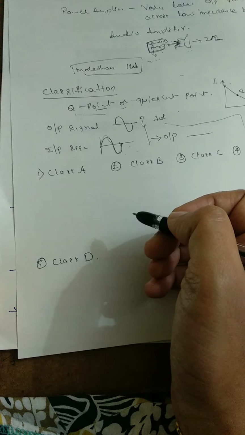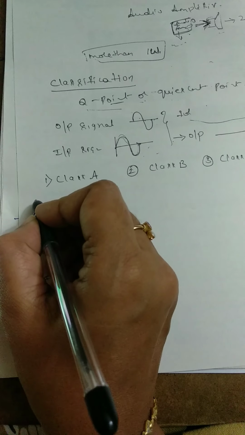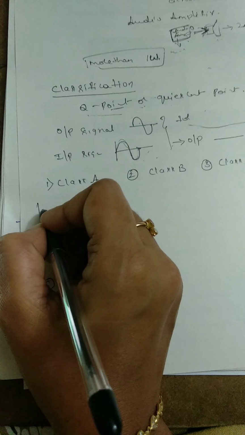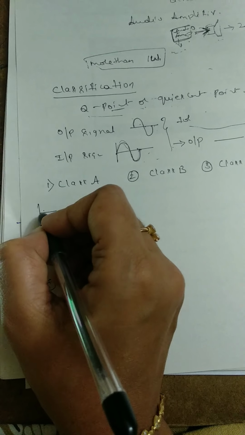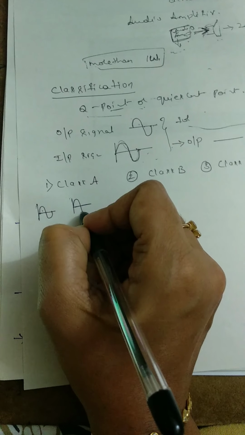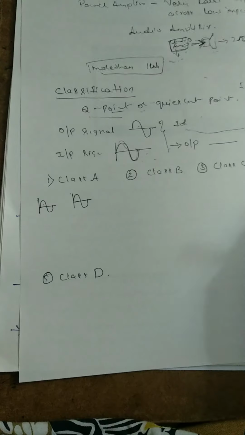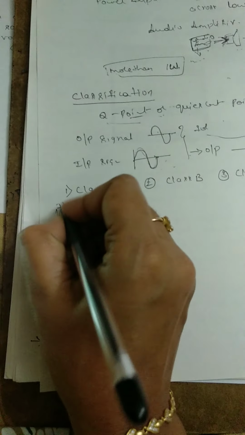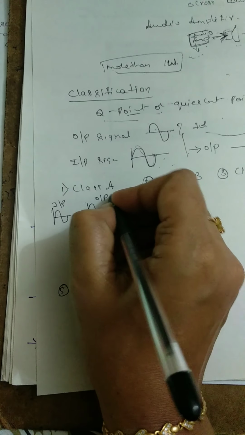Suppose this is the input signal we are giving; for the class A amplifier we'll get the complete output signal. So this is a class A amplifier, with this as the input signal and this as the output signal.